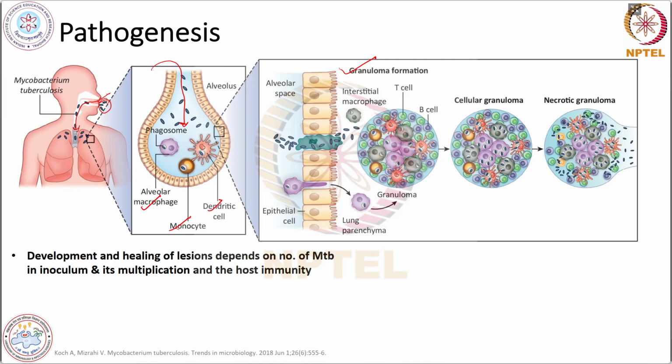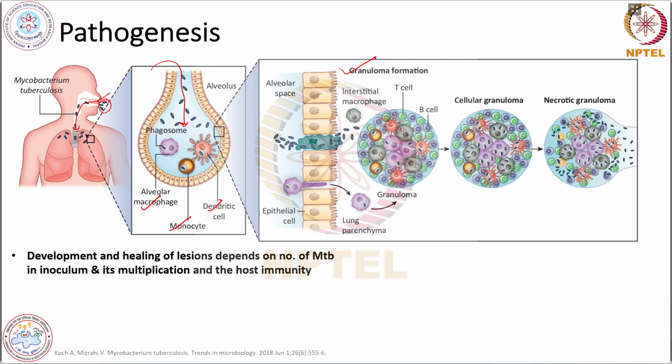This immune response is triggered by dendritic cells, which present antigens to the T cells. The activated T cells and B cells will accumulate at the site of infection. The host immune system forms a granuloma, which is a compact organized structure for preventing the infection.